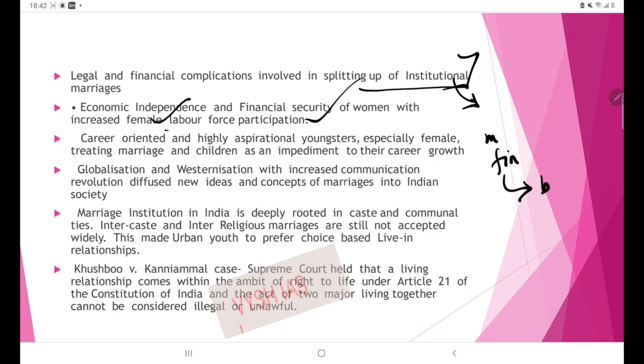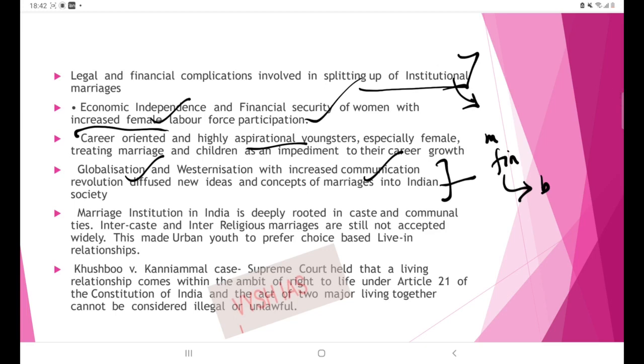Then many women need to base their life on their career and aspirations. So they are considering institutionalized marriage as a blockade in their aim. So that is one reason. Then globalization and westernization. So increased communication is there. Increased exposure to liberal ideas is becoming true. So this is actually deviating people from conventional marriages.